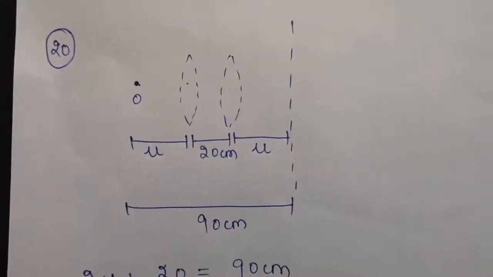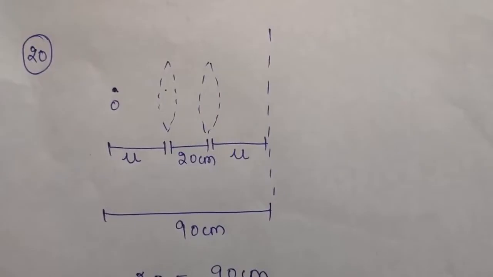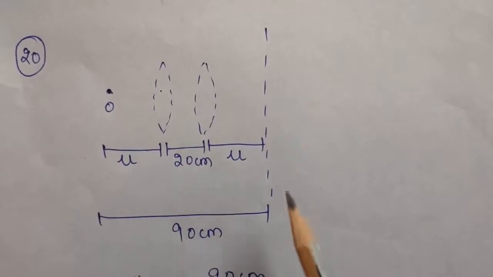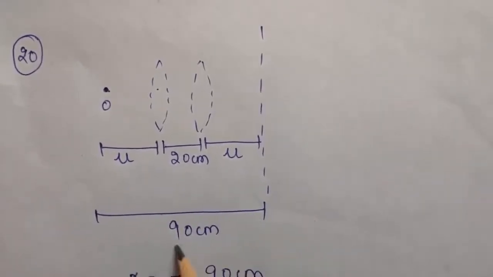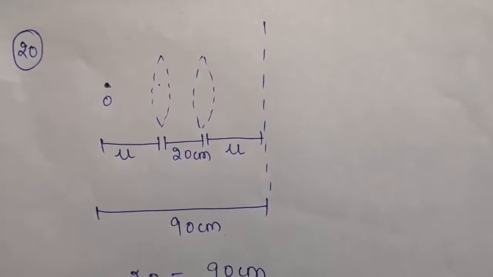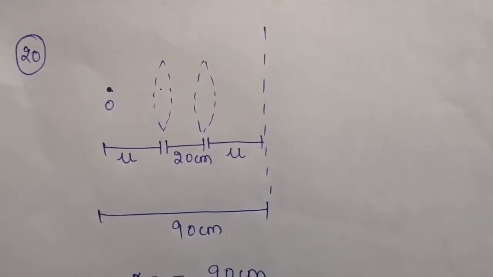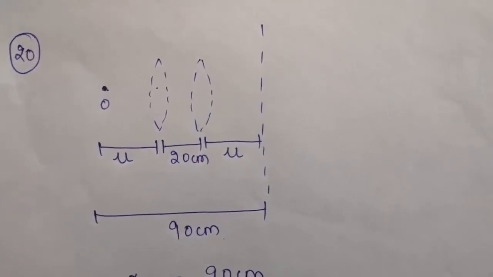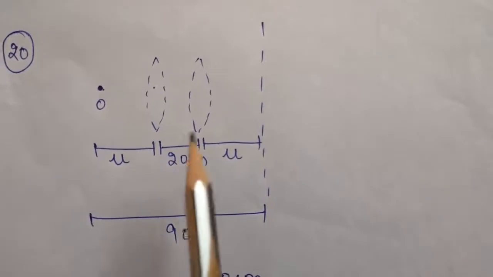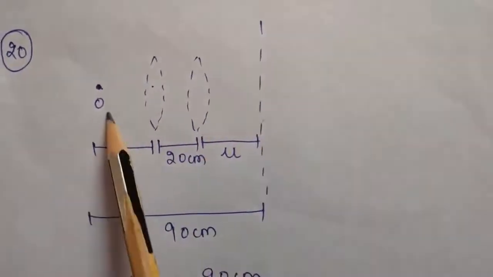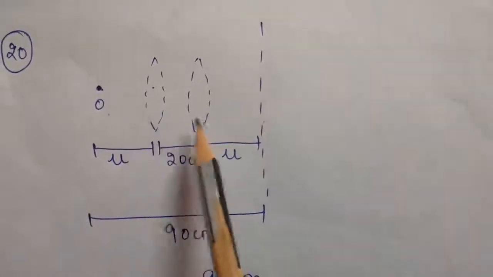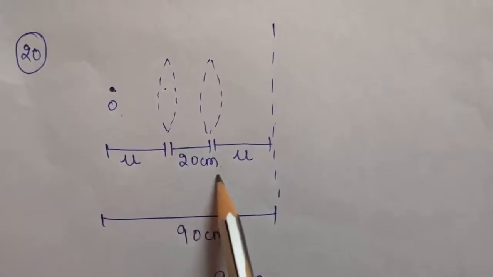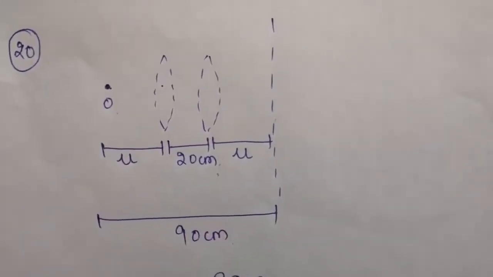Okay, so the next is question number 20. It says a screen is placed 90 centimeters from an object. That is, if you have an object and this is the screen, they have a distance of 90 centimeters between them, right? Then the question says the image of the object on the screen is formed by a convex lens at two different locations separated by 20 centimeters. That is, we are obtaining the image on the screen of this object by using a single lens at two different positions, and the distance between those two positions is given to be 20 centimeters. Then the question says determine the focal length of the lens.